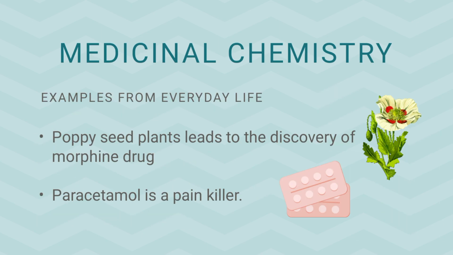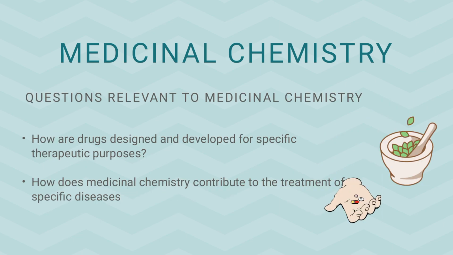Here are some of the examples relevant to medicinal chemistry. In medicinal chemistry, we not only talk about the function of drugs within our body, but we can also discuss how those drugs are extracted or obtained. Drugs may be synthetic, drugs may be natural, and if they are natural, then they are mostly extracted from plants. Poppy seed plants led to the discovery of the drug morphine. So this statement refers to the branch of medicinal chemistry. Similarly, paracetamol is a painkiller. It is also a drug, so it is also an example of medicinal chemistry.